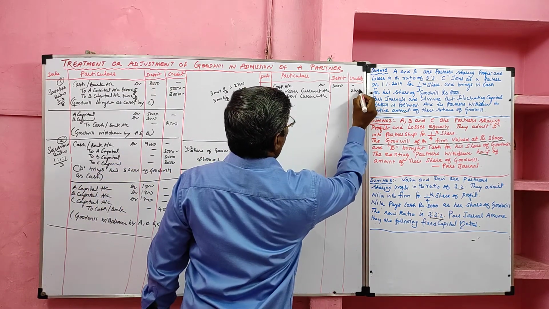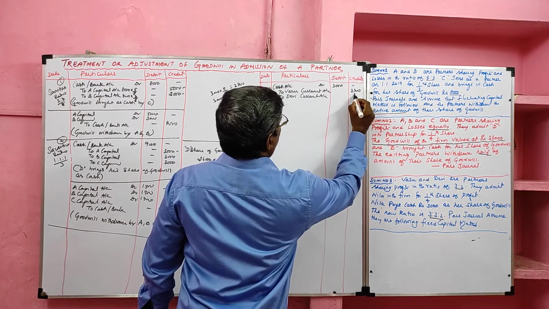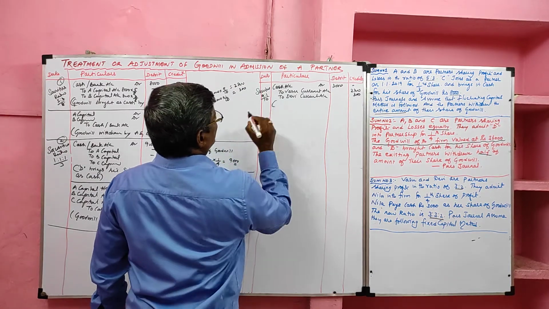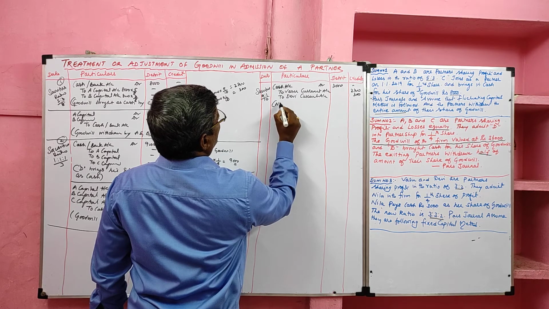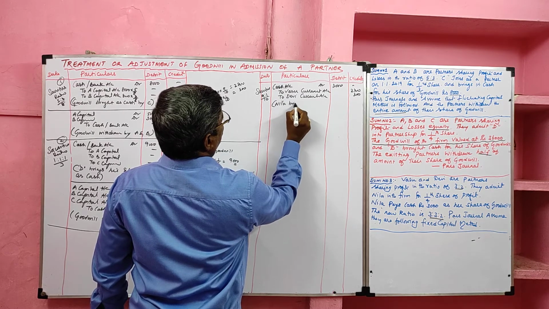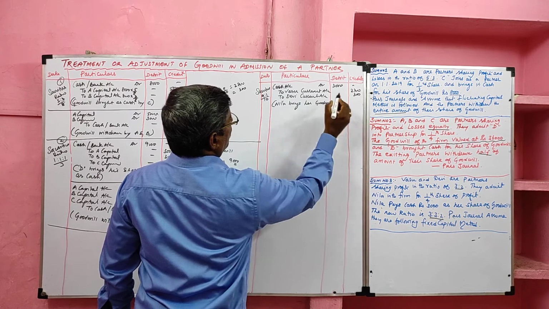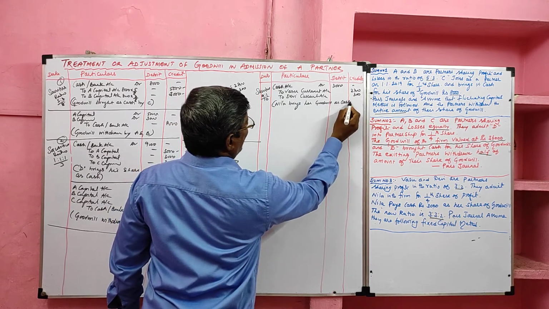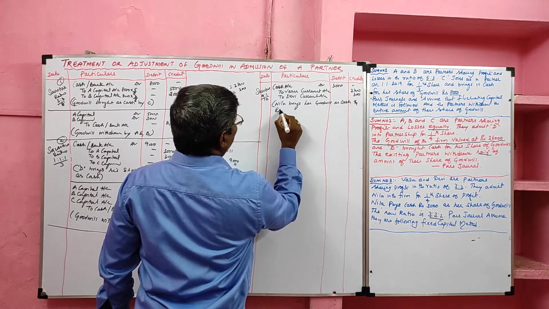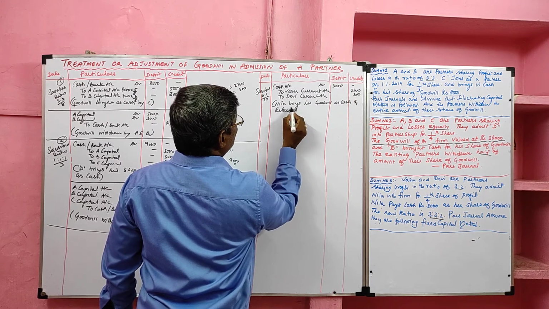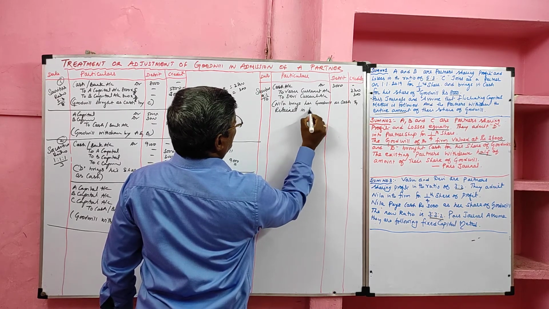Narration is: Neela brings her goodwill as cash and it is retained in the business. No partner has withdrawn, retained in the business.